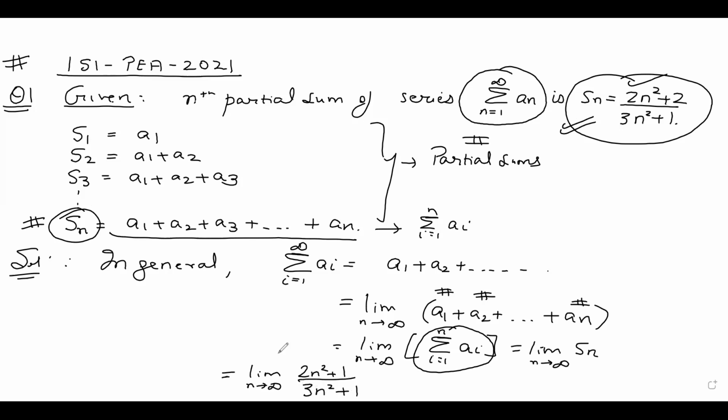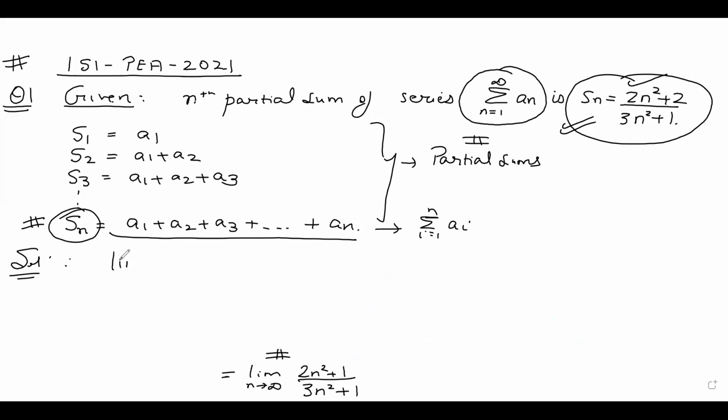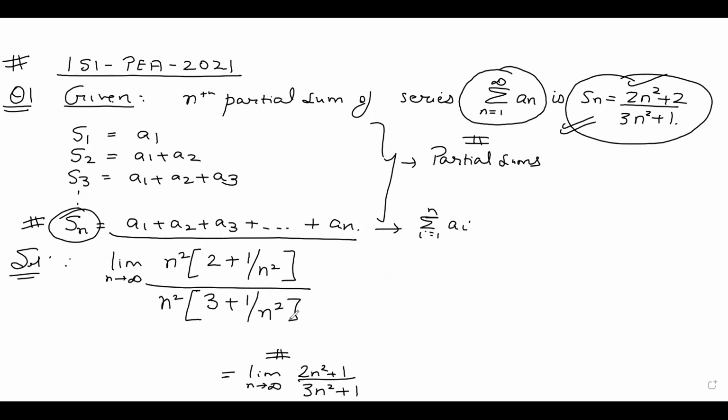So all I have to do is to evaluate this limit. We know how to evaluate limits; we have done this in our mathematical methods for economics course. Therefore, limit as n tends to infinity, I can take n square common in the numerator, which leaves me with 2 plus 1 upon n square. In the denominator also, I can take n square common, which leaves me with 3 plus 1 upon n square.